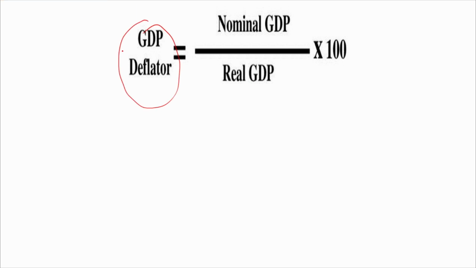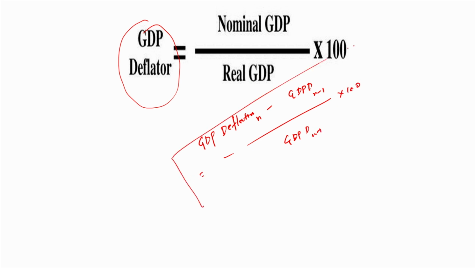So how would you measure the GDP deflator? Divide the nominal GDP by real GDP. And what is nominal GDP? GDP measured at current market prices. Real GDP is the GDP measured at constant prices or base year prices. And that's how you calculate the GDP deflator. The GDP deflator of n minus GDP deflator of n minus 1, divided by GDP deflator of n minus 1, multiplied by 100, gives the rate of inflation.